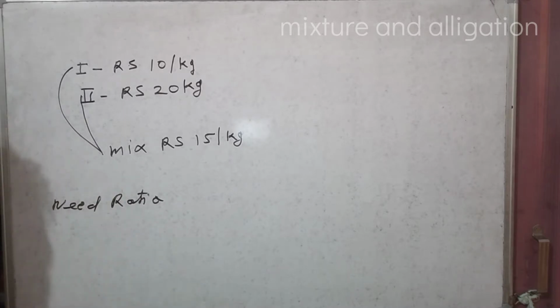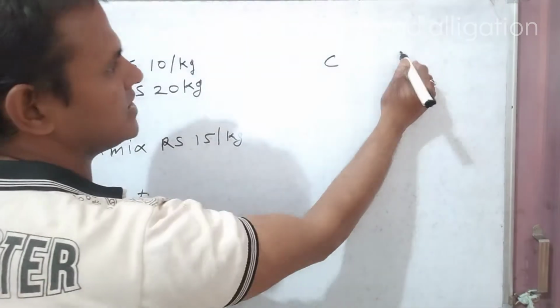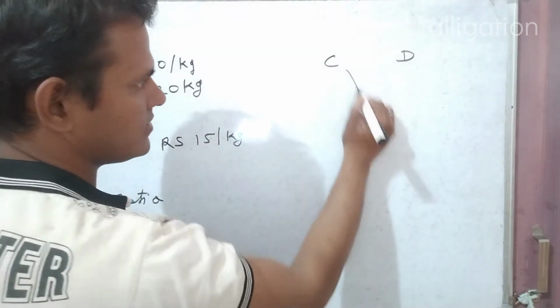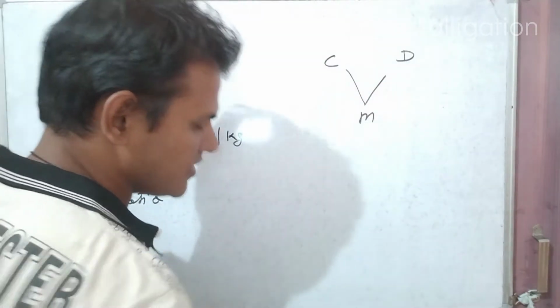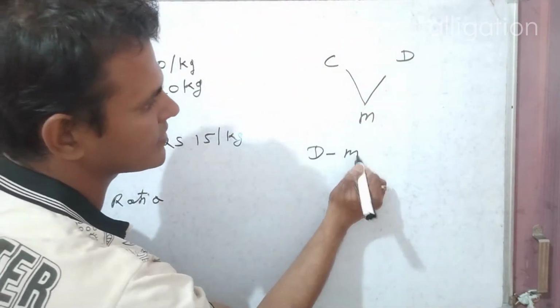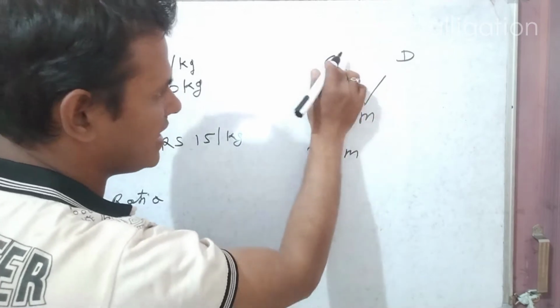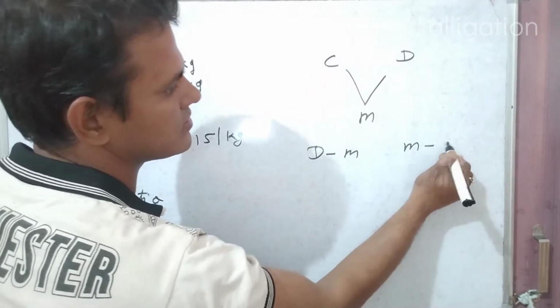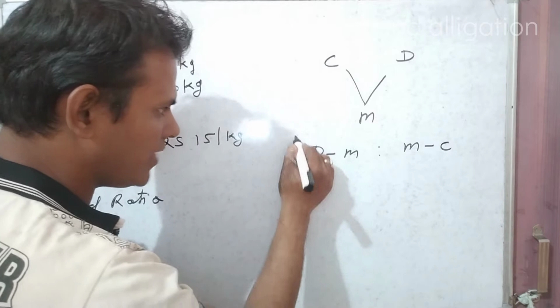So the mixture and alligation rule is: cheaper and dearer, and this is the mean. D minus M and M minus C, for finding the ratio.